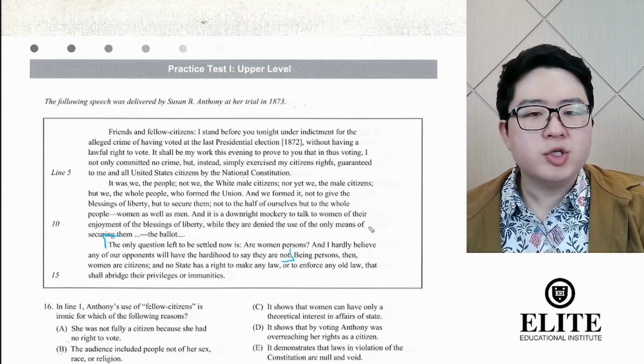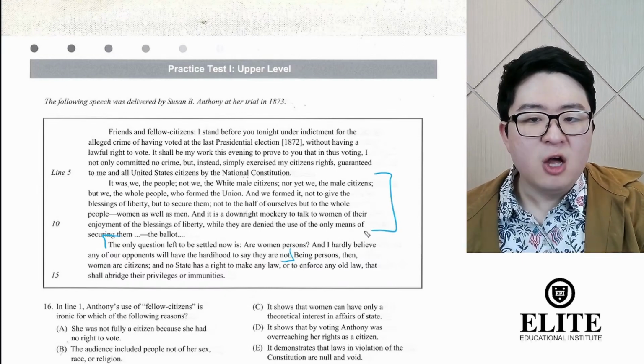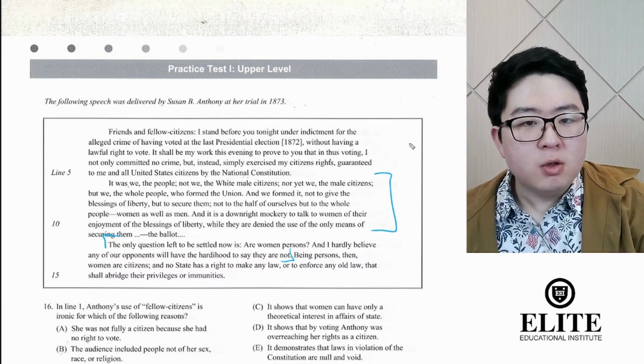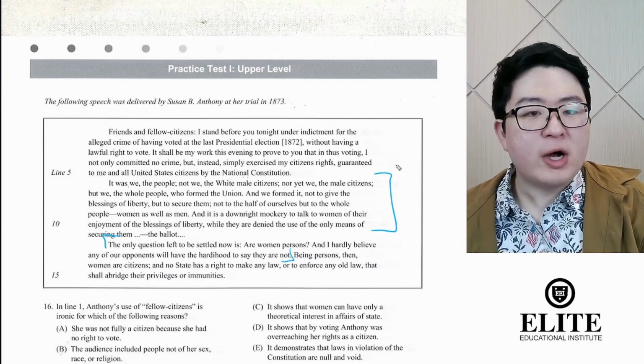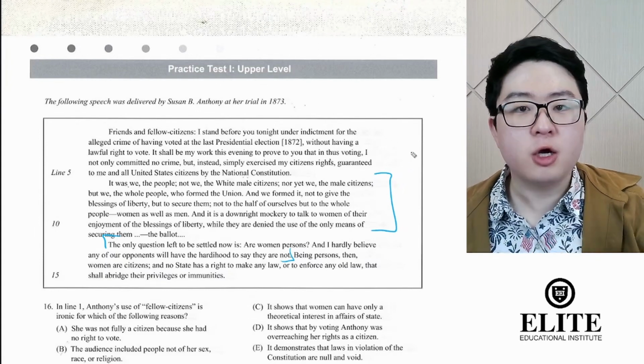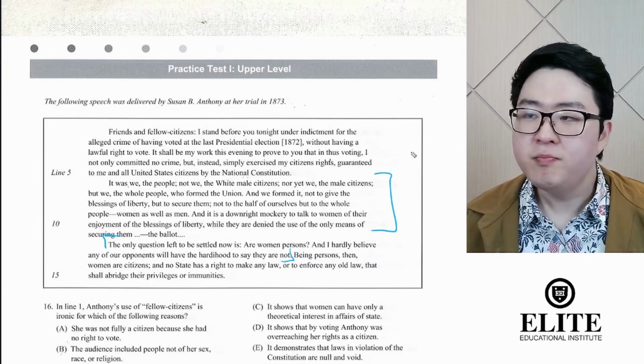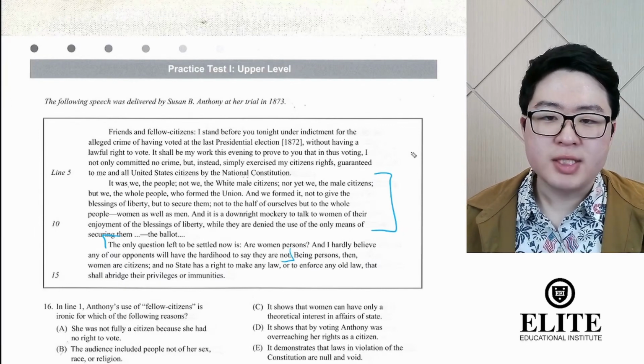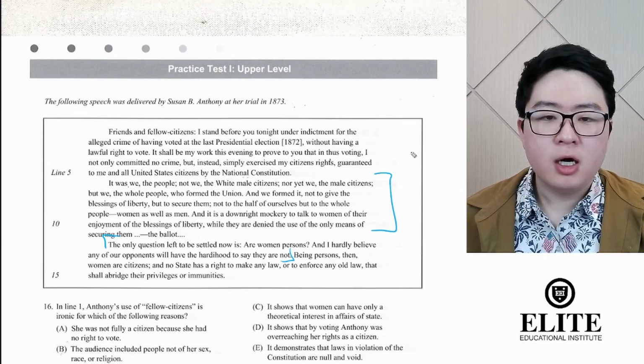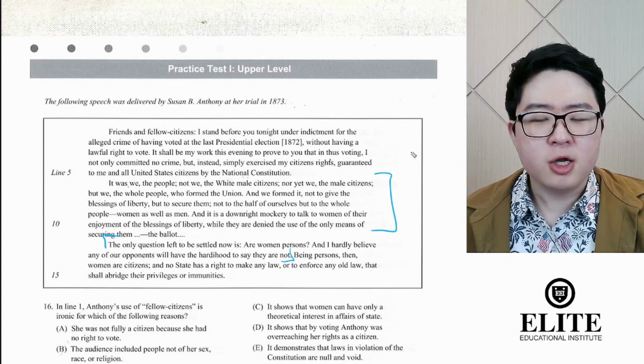But then logically, according to the second paragraph, what follows? Well, people form the United States. Why did people form the United States? Well, to secure the rights and liberties that they have. And what are these rights and liberties? Well, they are secured through the ballot.